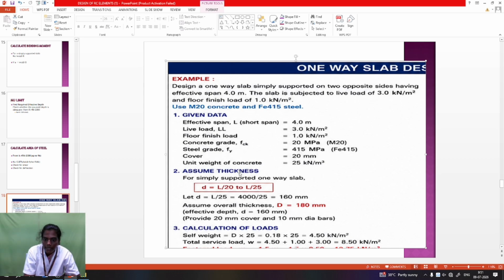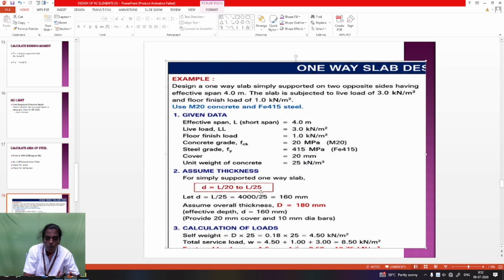So the first step is calculating the depth. Two types of depth are there. The first one is the effective depth, the second one is the overall depth. Effective depth means small d, overall depth means capital D. The effective depth value is taken from the IS 456-2000 code book, page number 37.